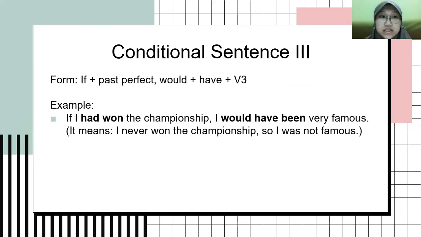Conditional sentence type 3 has a form. The form is if plus past perfect, would plus have, plus the past participle of the verb, or we can call it verb 3. For example: if I had won the championship, I would have been very famous. But in reality, I never won the championship, so I was not famous. So this, had won the championship and would have been very famous, is an unreal condition in the past. It is a dream or wish that the person is expressing in the sentence. That is all for our material today.